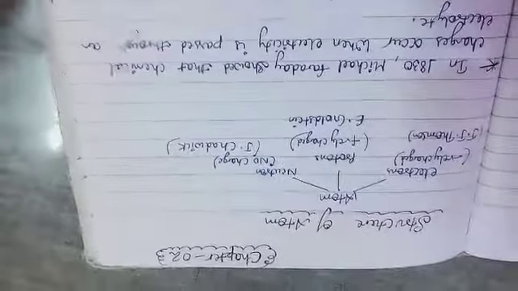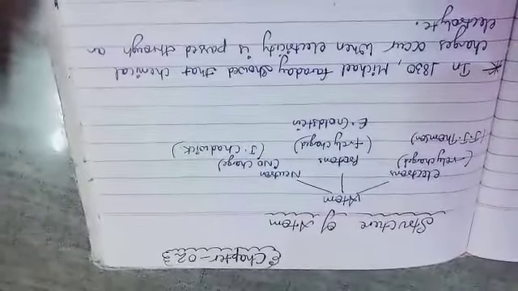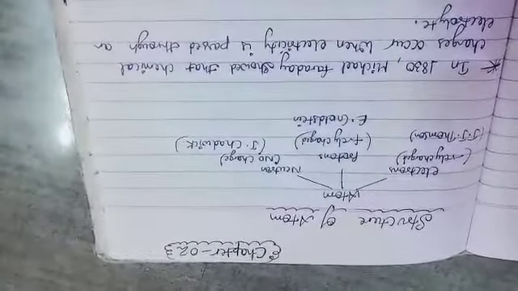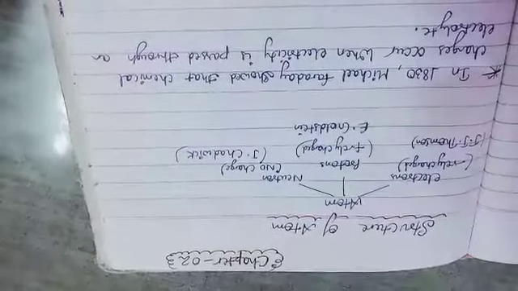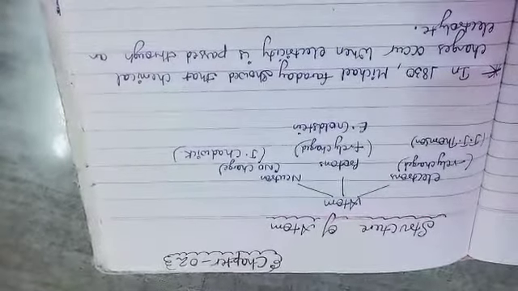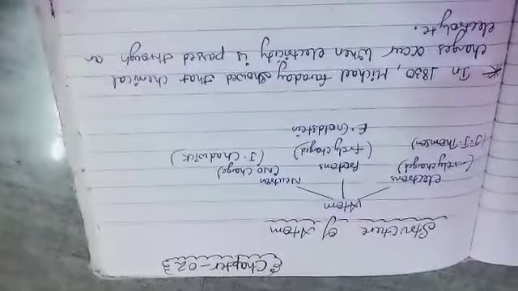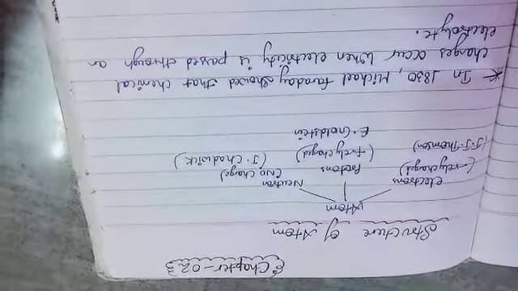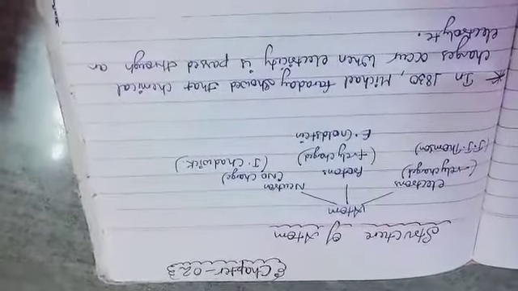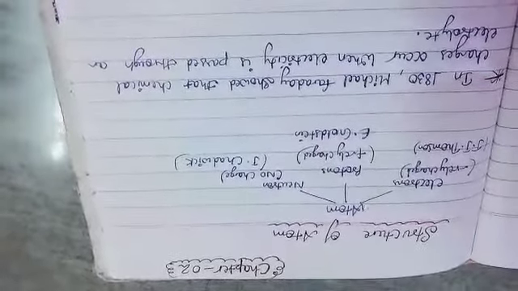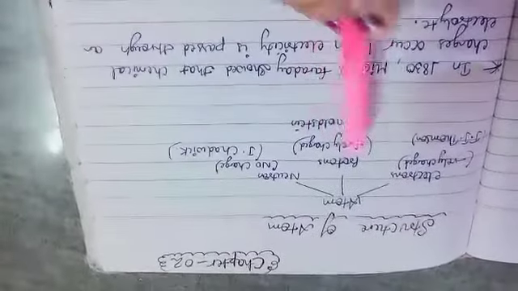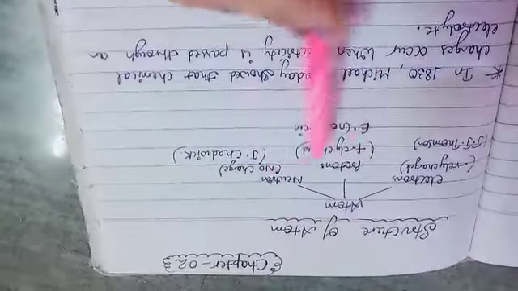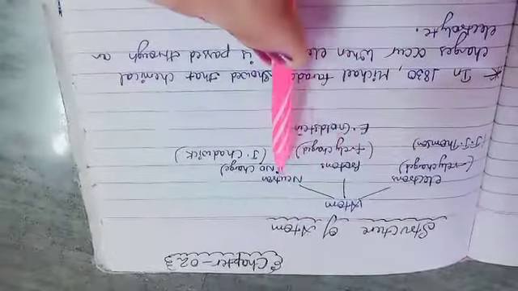But later on, after the discovery of electrons, protons and neutrons, Dalton's postulates were proved wrong, or you can say some limitations were there. Now the atom is classified into fundamental particles: electrons, protons and neutrons. So it means the atom is divisible, but under special circumstances, not in normal conditions. The atom is divided into three fundamental particles: electrons, protons and neutrons.